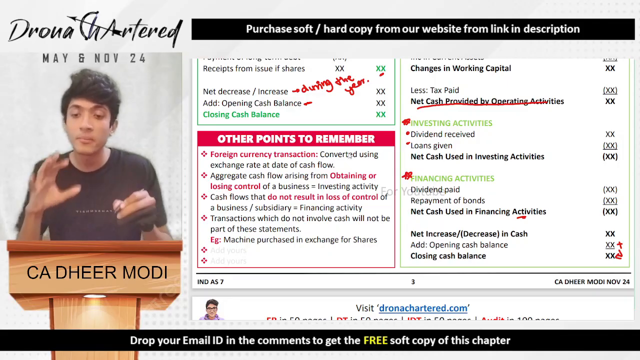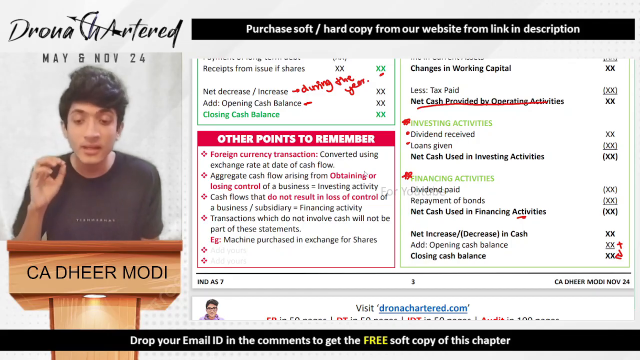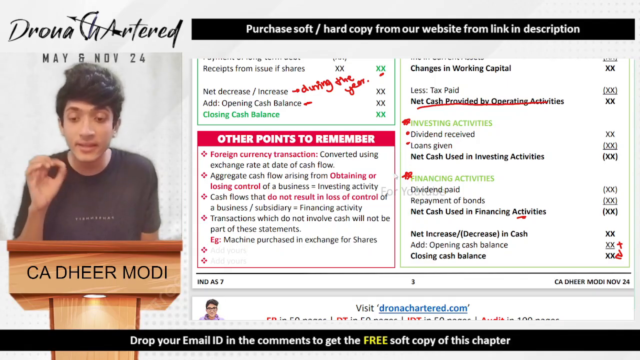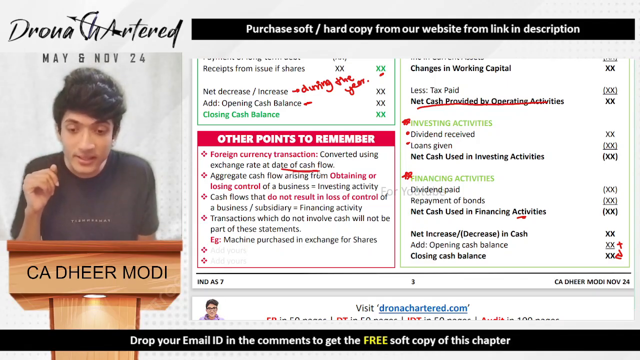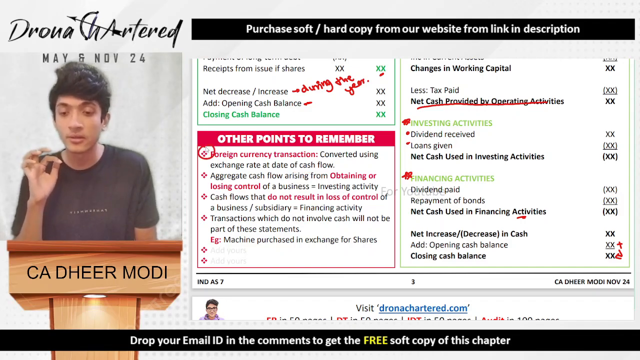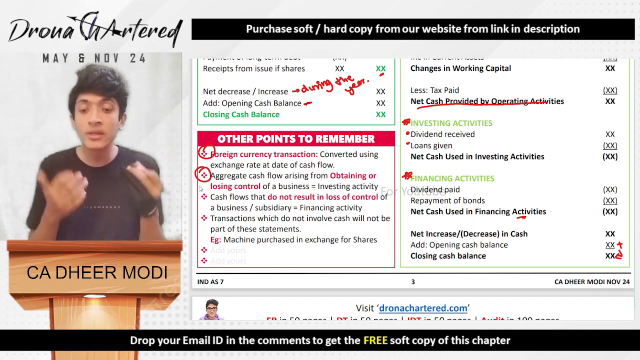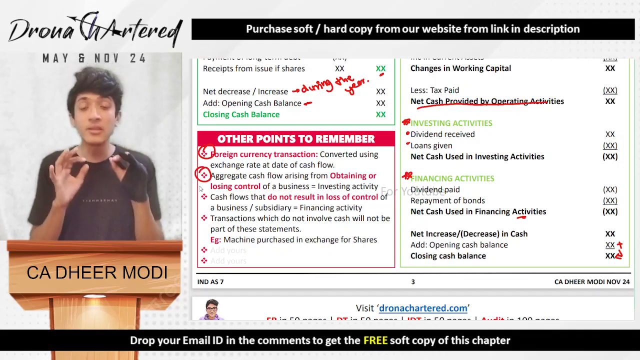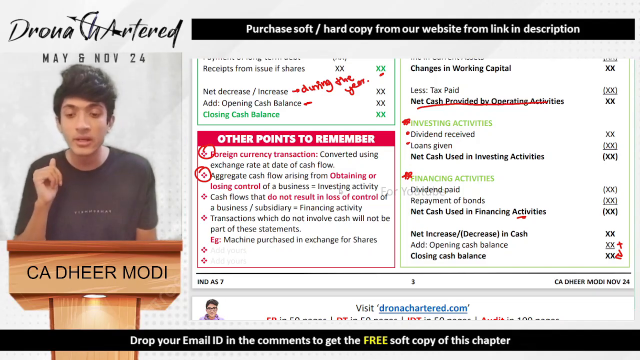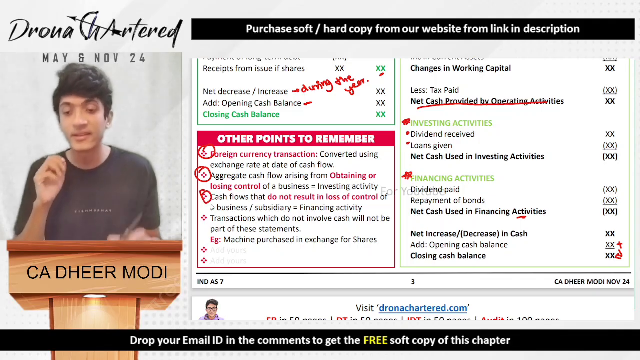Okay, now some miscellaneous points to remember. Any foreign currency transaction will be converted using the exchange rate at the date of the cash flow. When the cash flow happened, on that date, whatever the rate was, it will be converted using that rate. Next, aggregate cash flow arising from obtaining or losing control of a business is an investing activity. That means when you buy a business or when you sell some part of the business which is now not under your control anymore, it will come under investing activity.